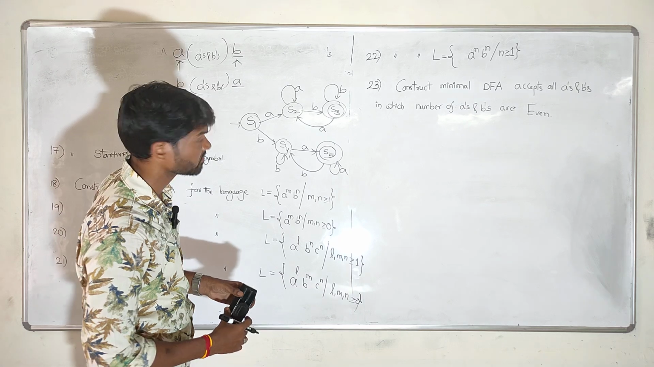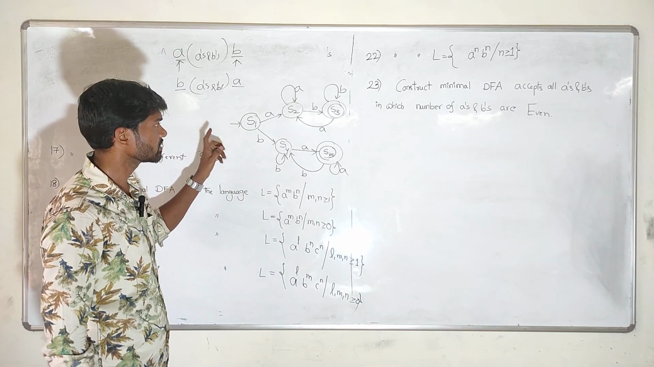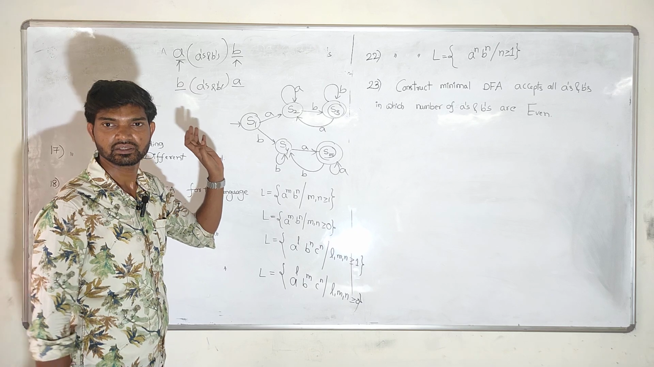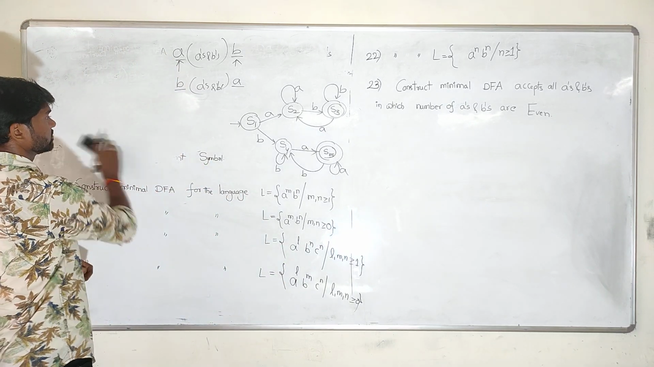So this is the example for starting and ending symbols being different. It also contains how many states? 5 states. Now coming to the 18th question.